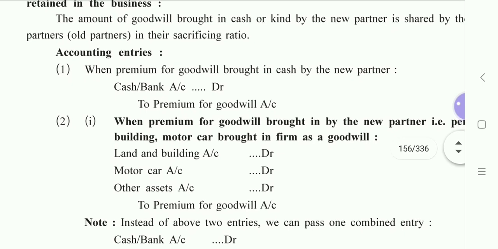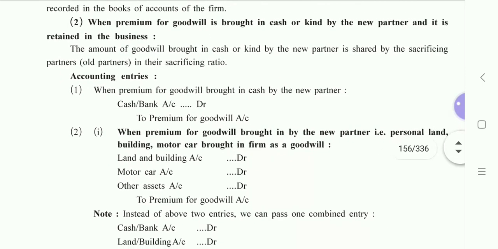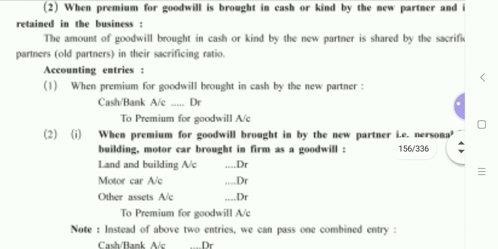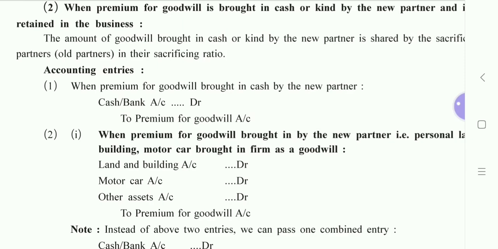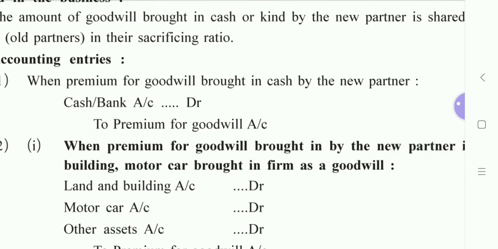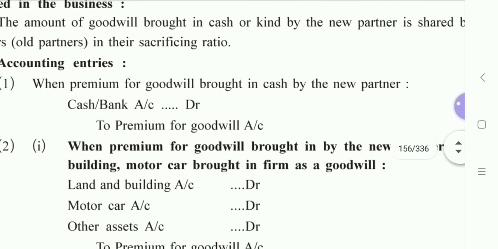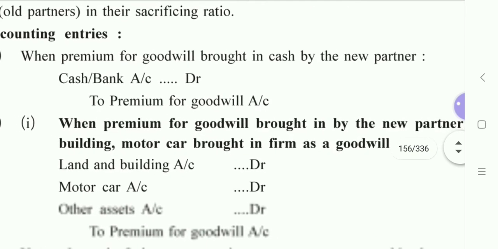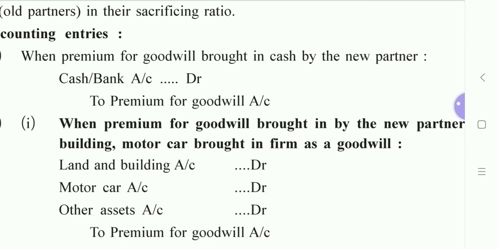So basically we were talking that the new partner has brought the amount of goodwill in cash is the first point. We have two options here, cash or kind. The first one we are reading. When the premium for goodwill is brought in cash by the new partner, at that time you are supposed to write down a journal entry which is cash or bank account debit to premium for goodwill account.